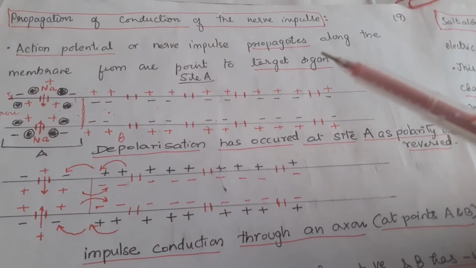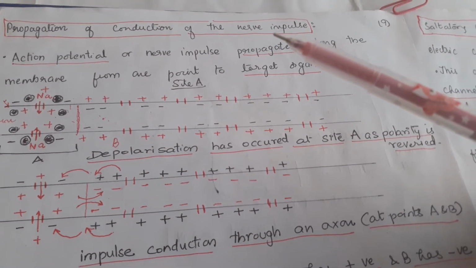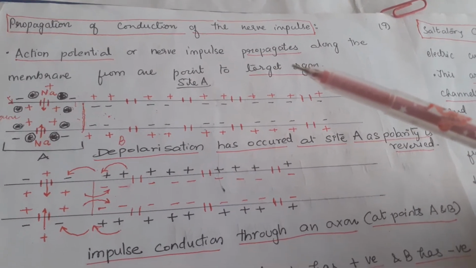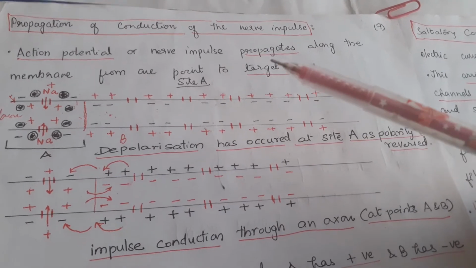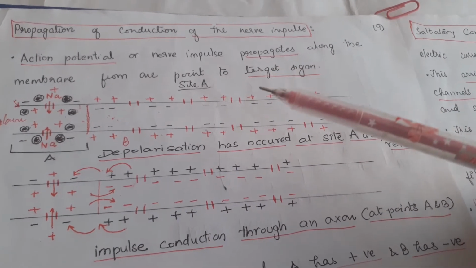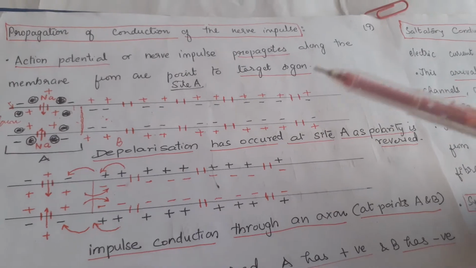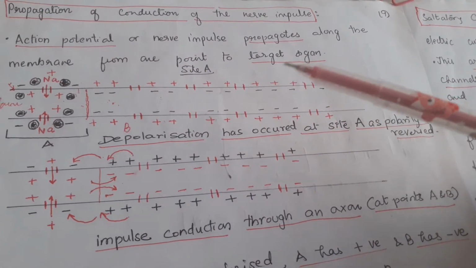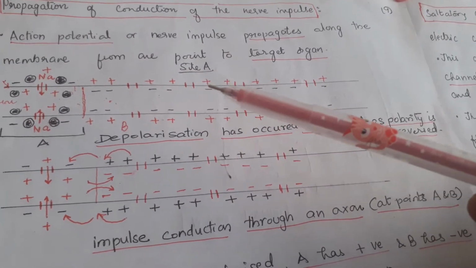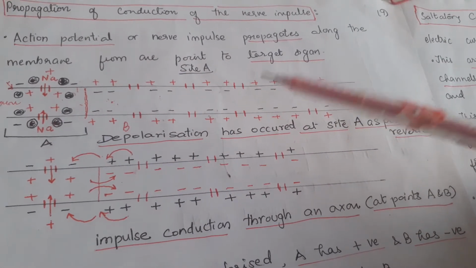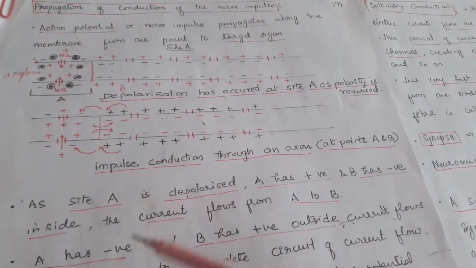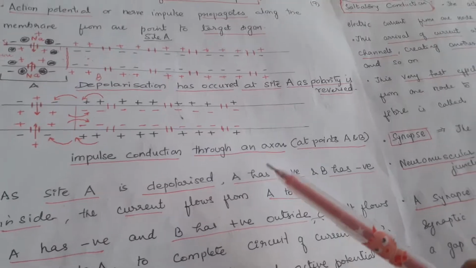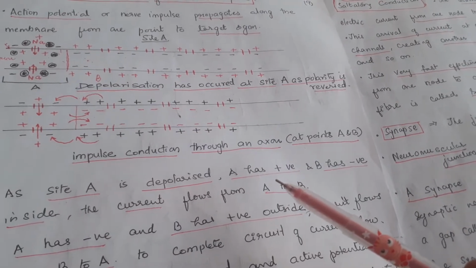In this session, let me discuss the conduction of the nerve impulse through the neural membrane, how it propagates, how the impulse will be propagated from one site to another site in the neurolemma. Action potential or the nerve impulse propagates along the membrane from one point to the other point, that is, the target organ.